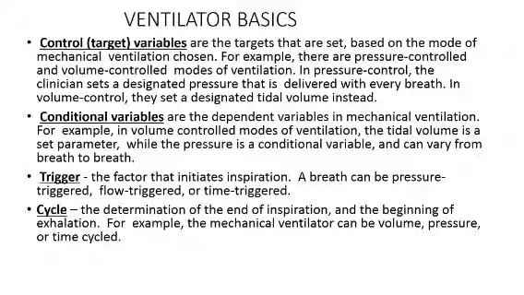So there are four basic ventilator terms which we need to know. First is the target. What do we mean by target? We give our ventilator a certain target, either volume or pressure, so my ventilator has to deliver that target. In pressure control mode, it could be a pressure target, and in volume control mode, it is volume-targeted breaths. What is the conditional variable? Supposedly my ventilator is delivering a target of 500 ml of volume, so the variable will be pressure. And if I have set a pressure control mode, then my variable will be volume.